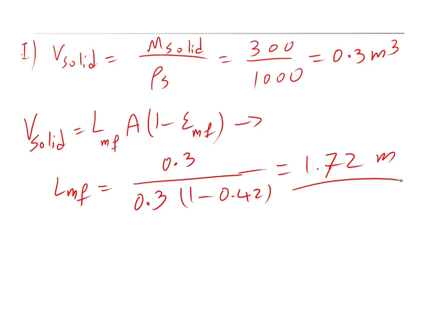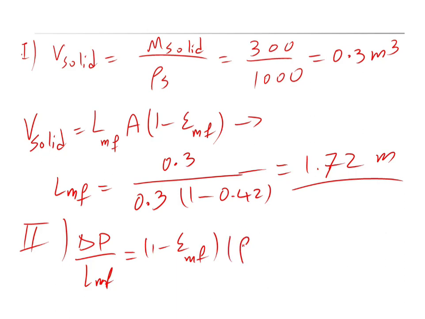The second part of the question was to calculate the pressure drop at the minimum fluidization condition. For that we have an equation: delta P divided by L_MF equals 1 minus epsilon_MF times (rho_S minus rho_F) times g. We already discussed this equation, and it was given in the previous slide. Rho_S is the density of the solid and rho_F is the density of the fluid phase.